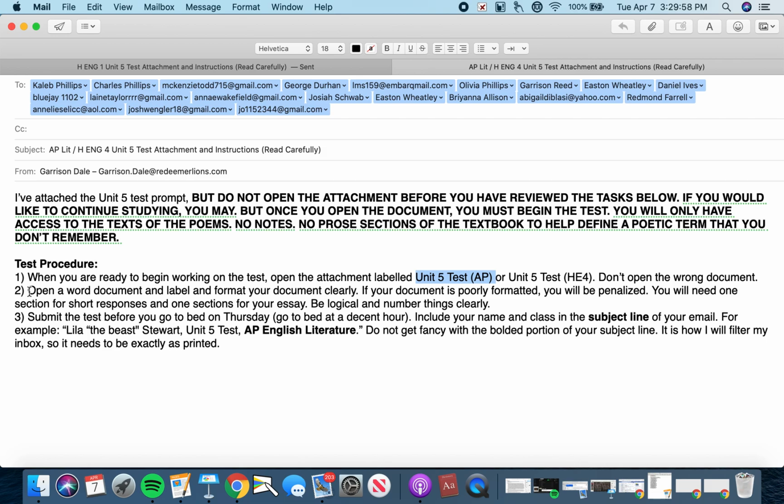All right, then you need to open a Word document of your own. Label and format your document clearly. If your document's poorly formatted, you're going to be penalized. You need one section for your short responses and one section for your essay, okay? Be logical and number things clearly.